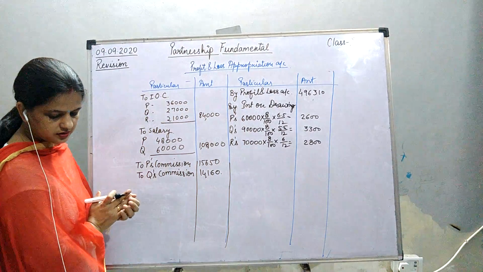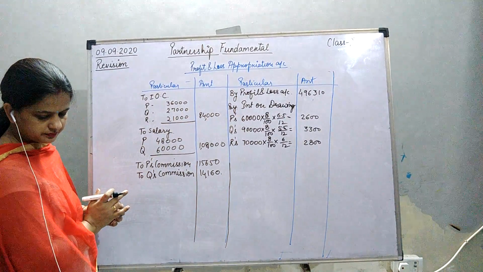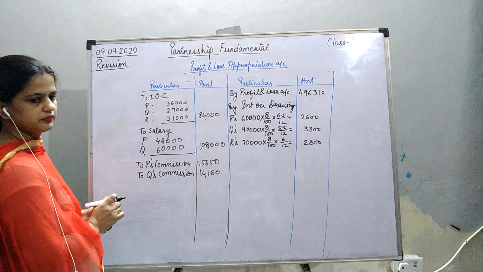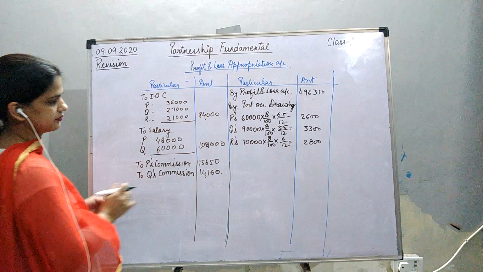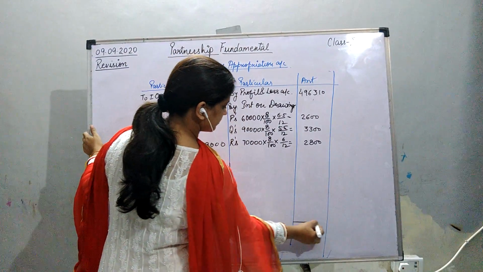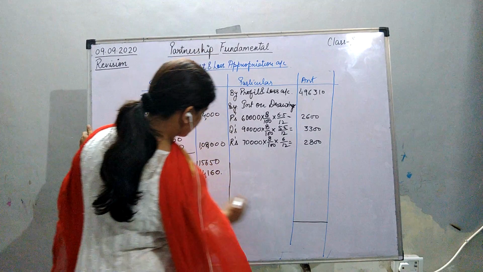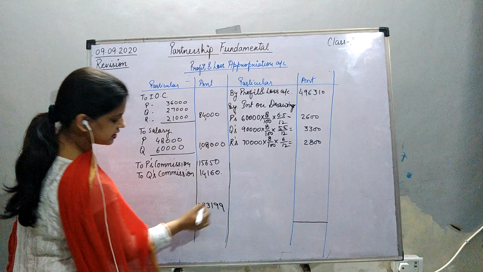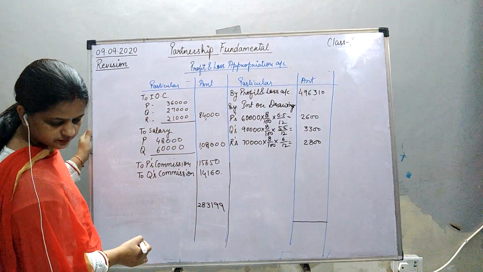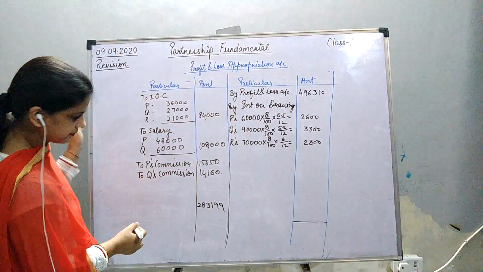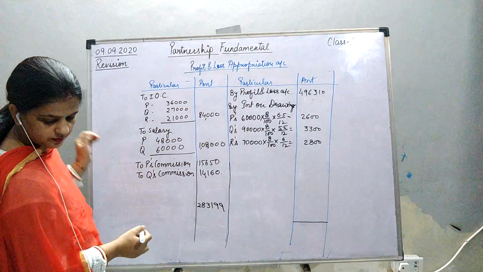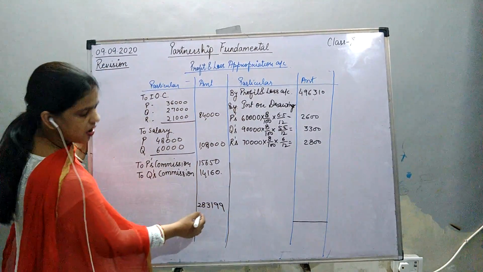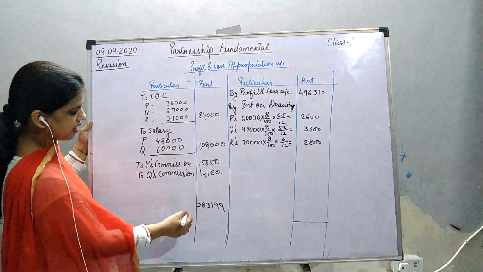Take out the profit first. 2,83,199. This you got. Okay. 199, or I think in round figure it will come 200.